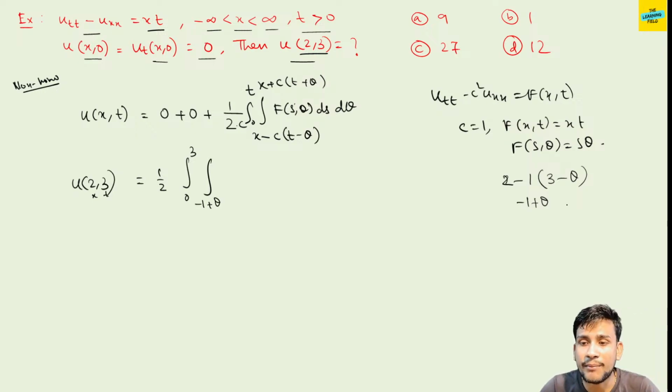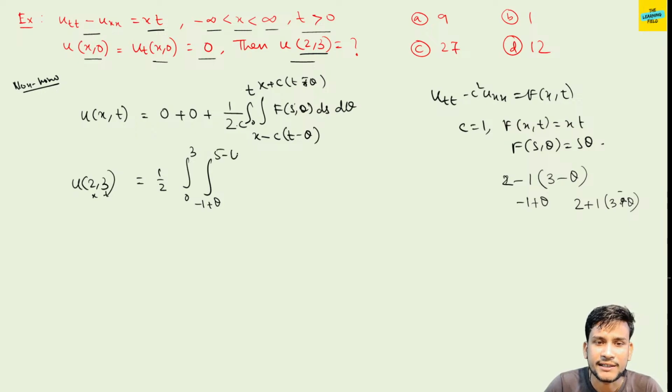And the upper limit is 2 plus 1 into 3 minus theta, so this is 5 minus theta. So from minus 1 plus theta to 5 minus theta, s theta ds d theta.